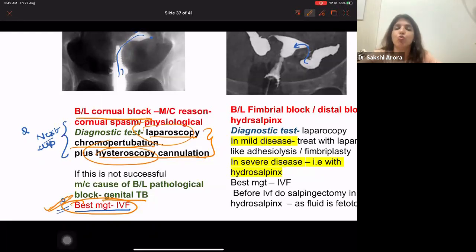Similarly, if they ask you what is the most common cause of bilateral pathological cornual block, so when the word pathological comes, I'm not going to say cornual spasm or physiological. Now I have to say it is due to genital TB, right?